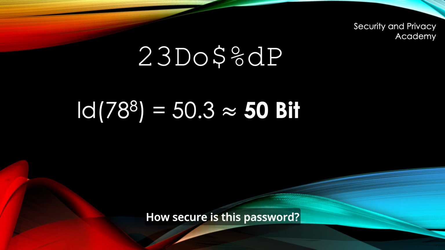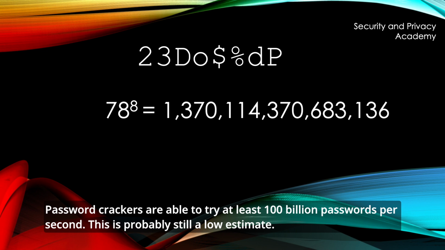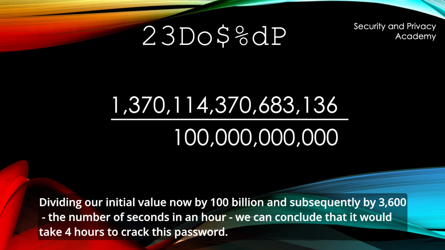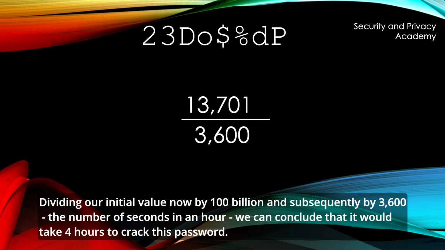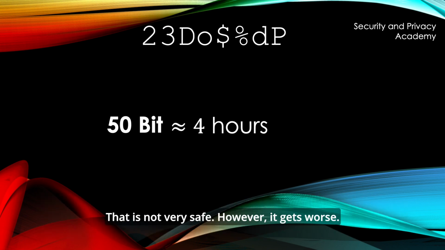How secure is this password? Password crackers are able to try at least 100 billion passwords per second. This is probably still a low estimate. Dividing our initial value now by 100 billion and subsequently by 3600, the number of seconds in an hour, we can conclude that it would take 4 hours to crack this password. That's not very safe. However, it gets worse.